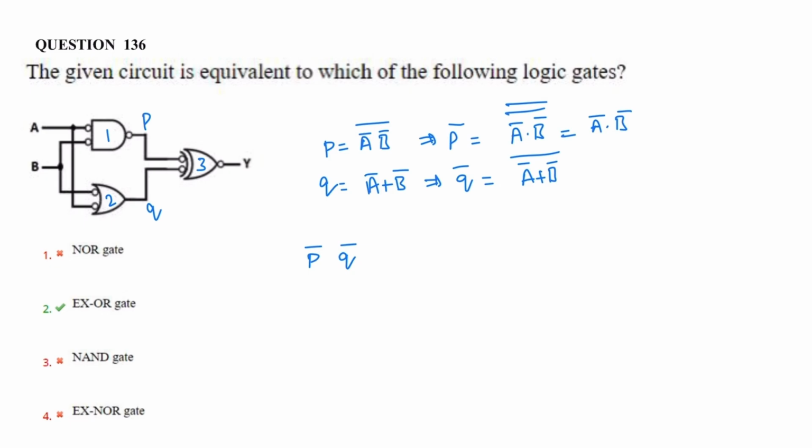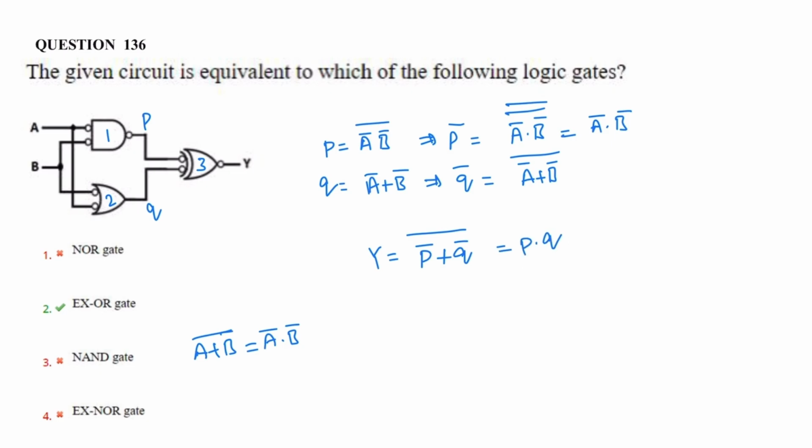So these P bar and Q bar inputs are connected to gate 3, so that is a NOR gate, (P bar plus Q bar) whole bar. This is output Y, P Q. Using De Morgan's law, (A plus B) whole bar is A bar dot B bar. This is De Morgan's law. So similarly apply De Morgan's law, it will become P Q.